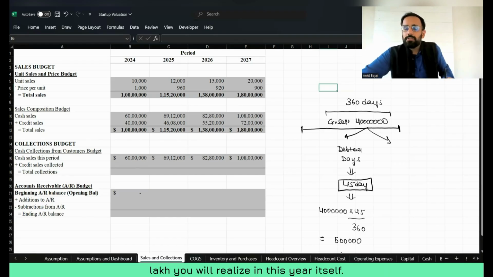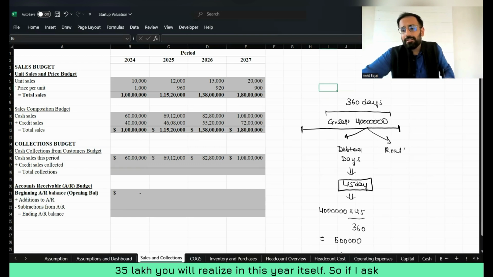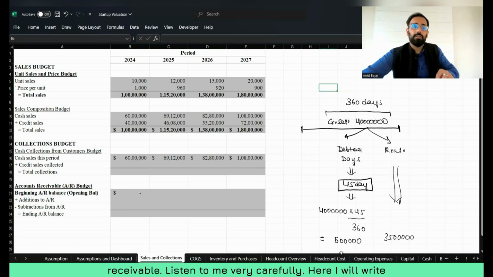So balance amount obviously you will realize in this year itself, right? So 35 lakh you will realize in this year itself.